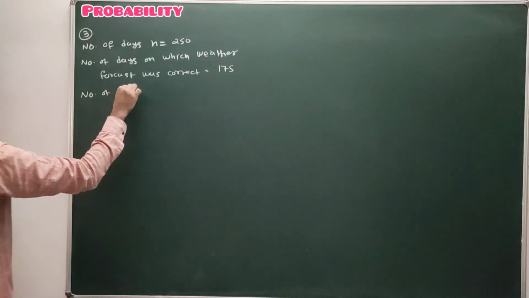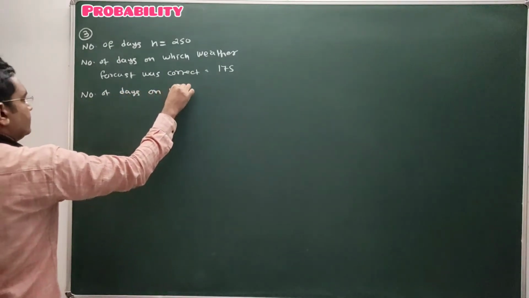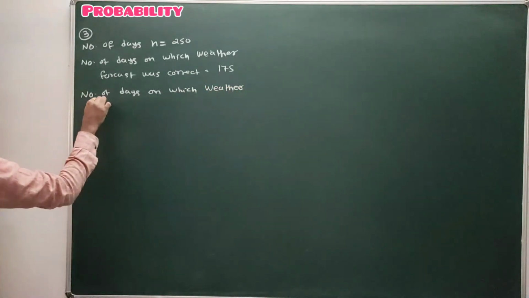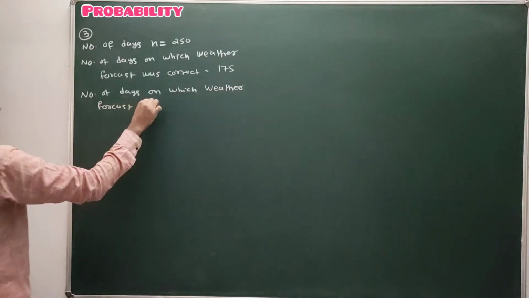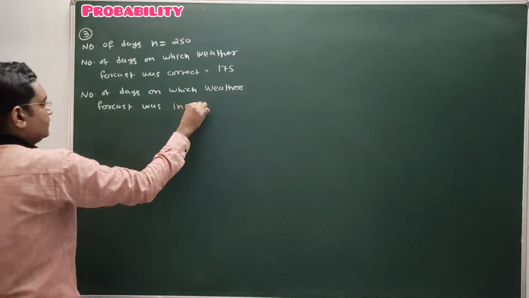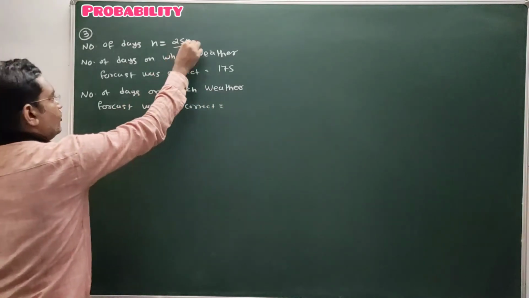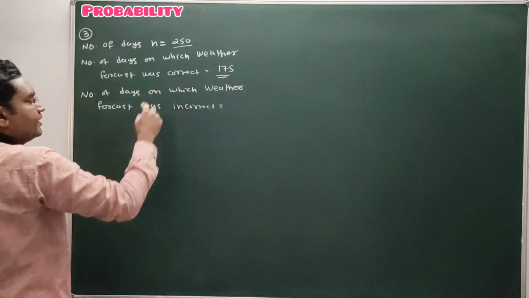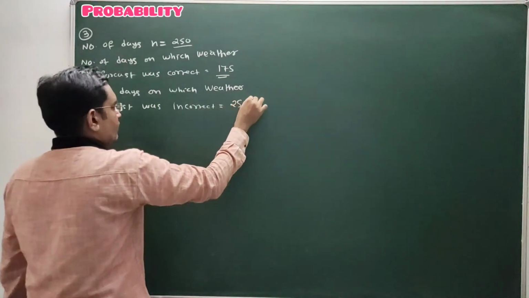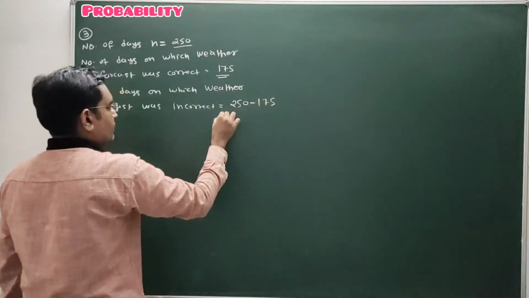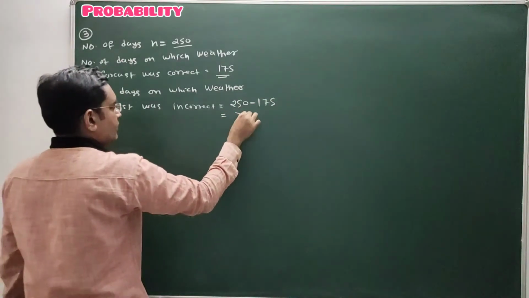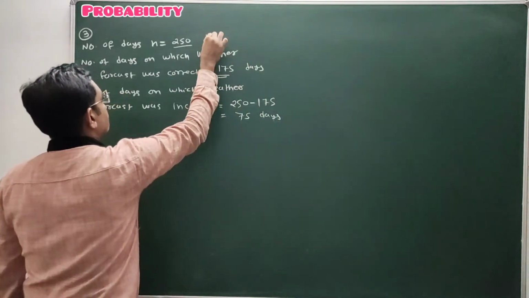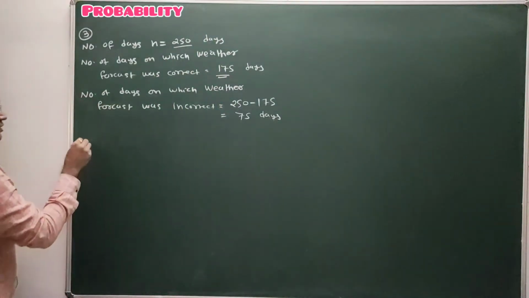The total number of days is 250. Out of 250 days, on 175 days the weather forecast was correct. So the number of days on which the weather forecast was incorrect is 250 minus 175, so it's 75 days. So here two questions are there.